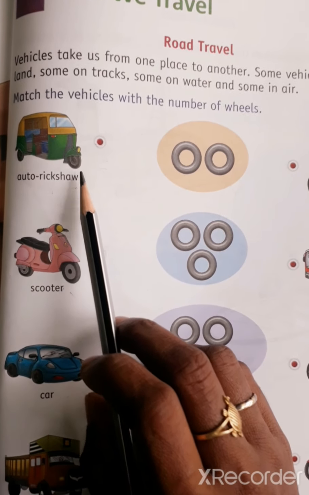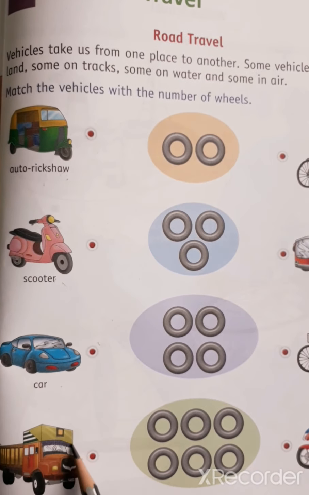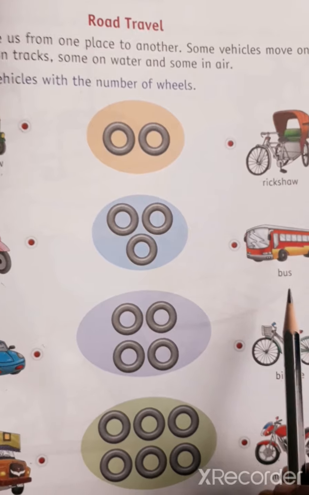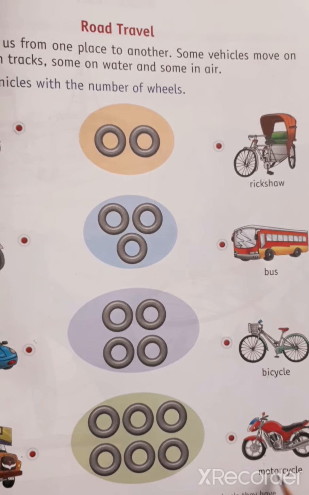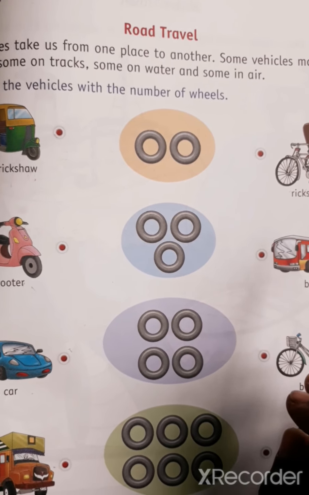Auto rickshaw, scooter, car, truck, rickshaw, bus, bicycle, motorcycle. These move on a road.